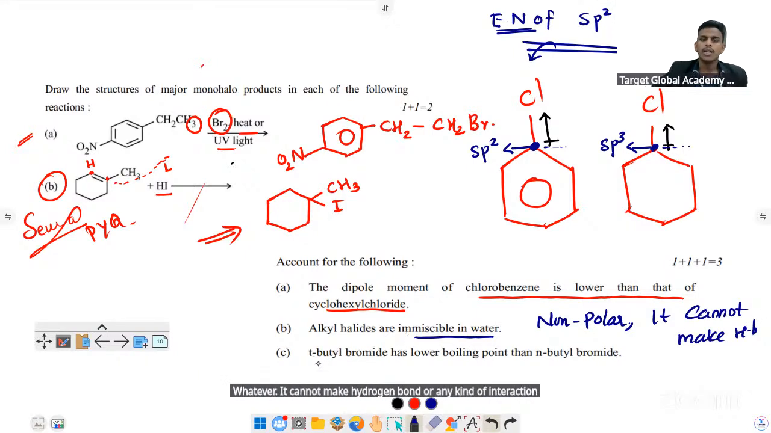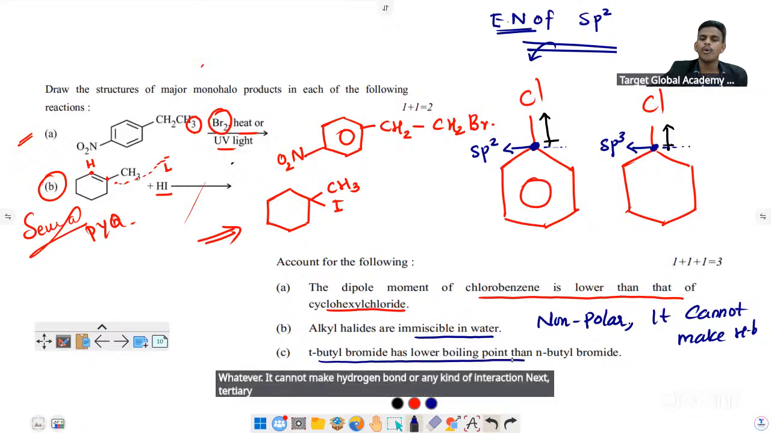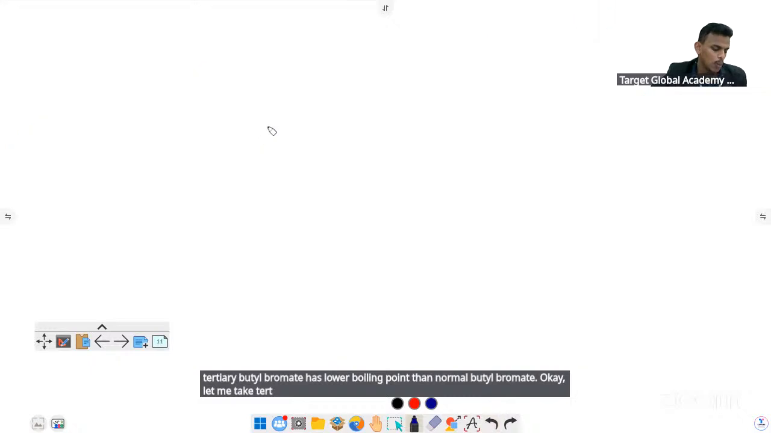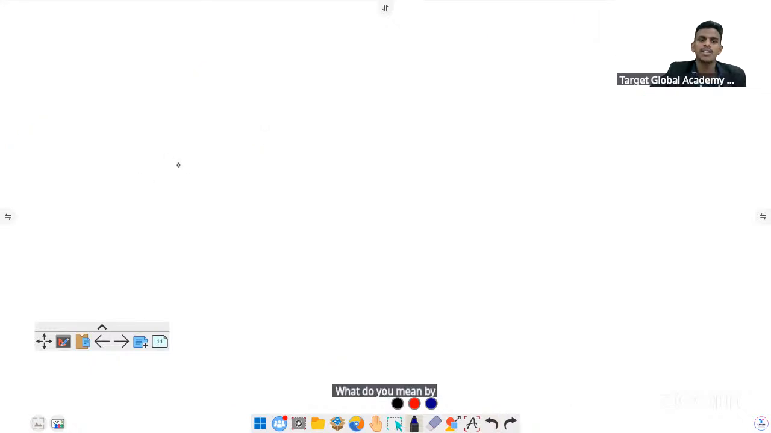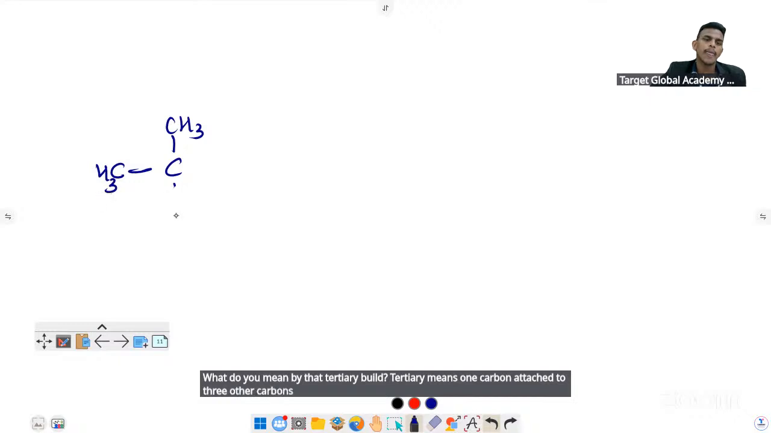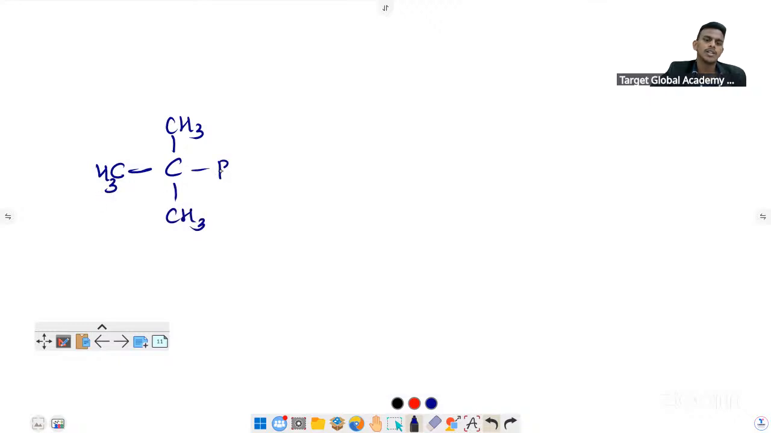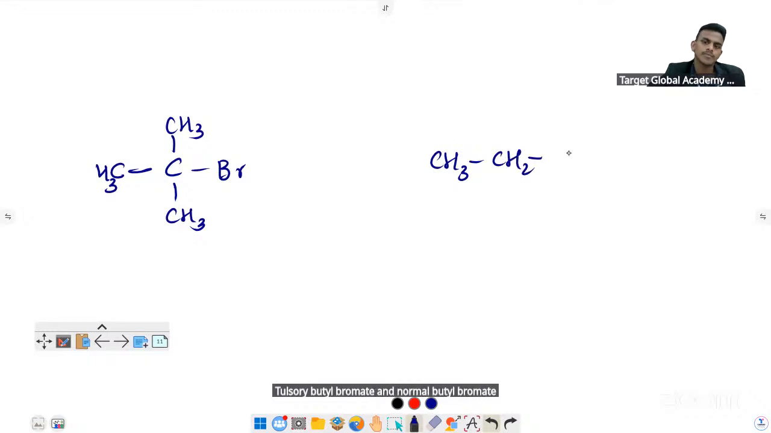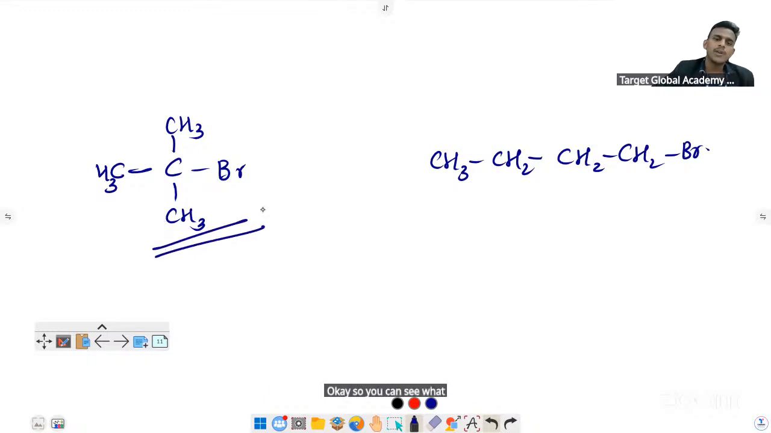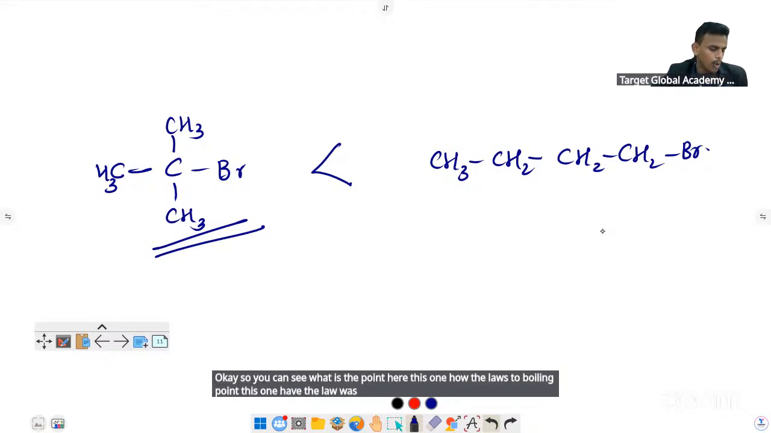Okay. Next, tertiary butyl bromide has a lower boiling point than normal butyl bromide. Let me take tertiary butyl bromide. What do you mean by tertiary butyl? Tertiary means one carbon attached to 3 other carbons. Tertiary butyl bromide and normal butyl bromide. So you can see what the point is here. This one has a lower boiling point than normal butyl bromide.